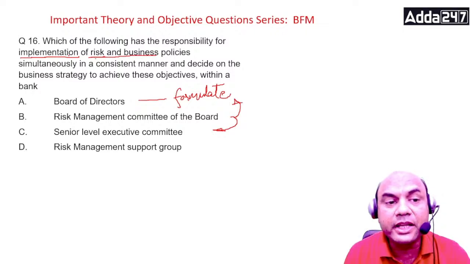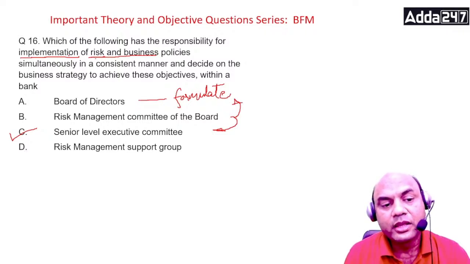But the implementation part lies at the executive level, that is Senior Level Executive Committee. Senior Level Executive Committee has the job of implementation.